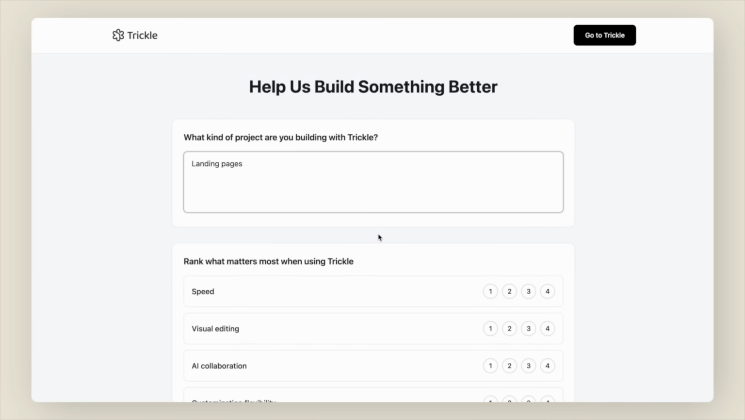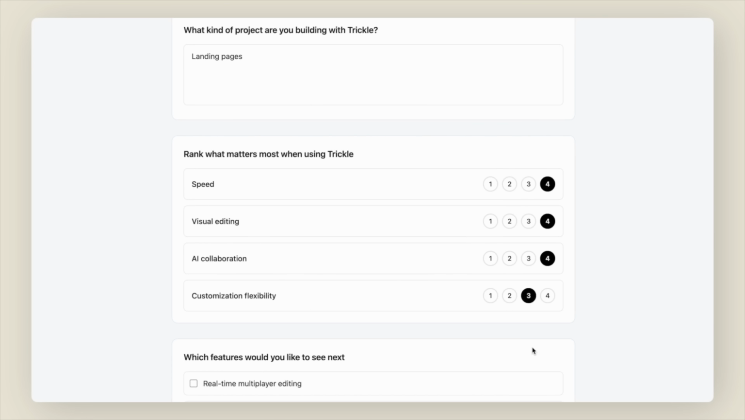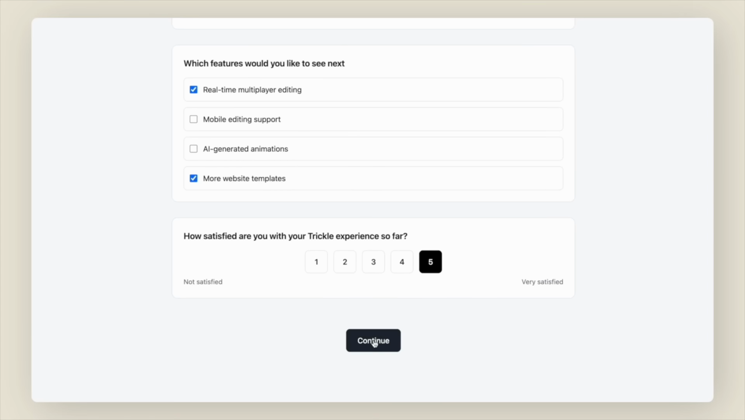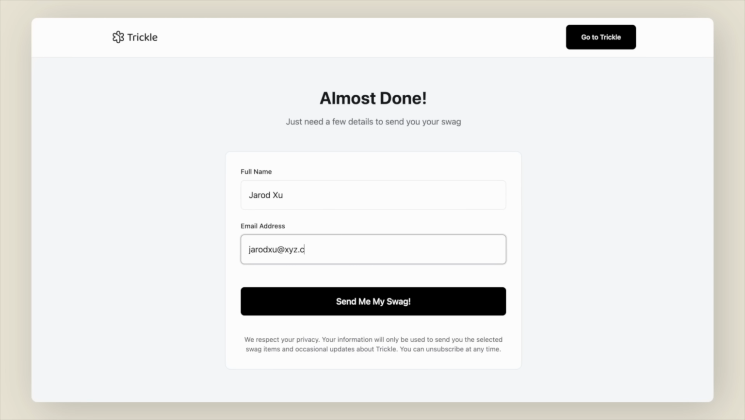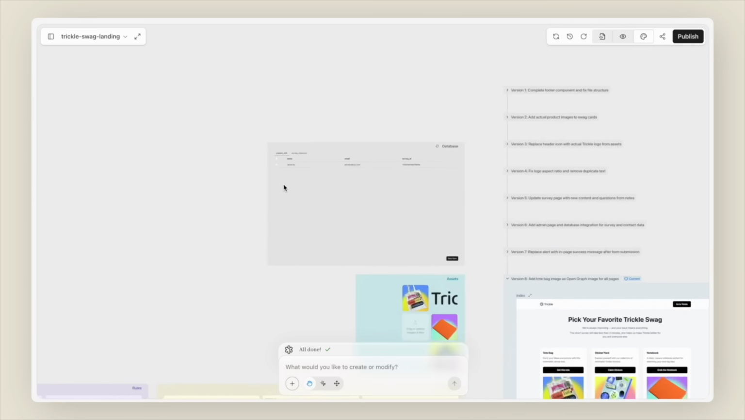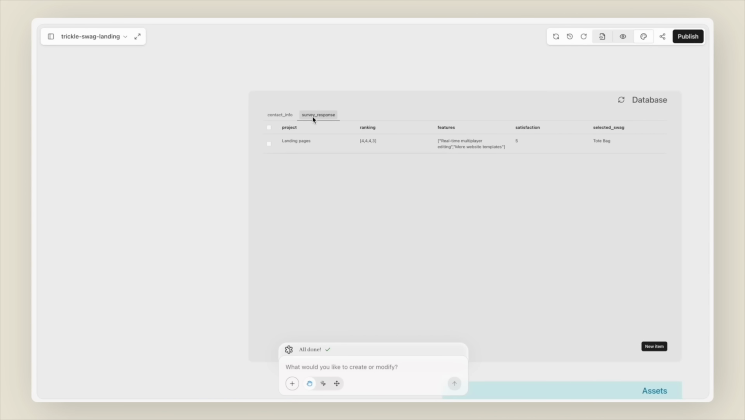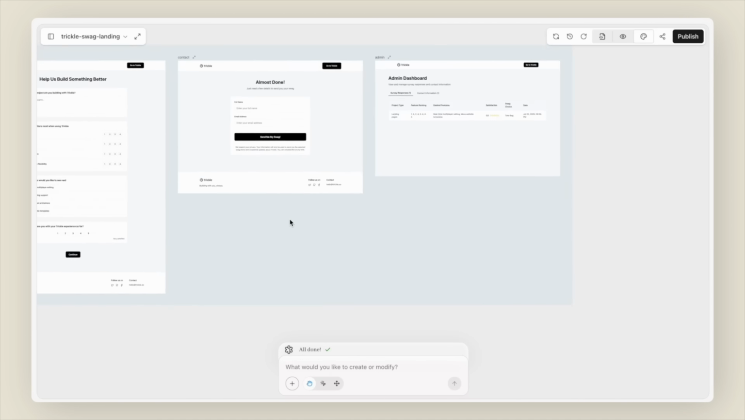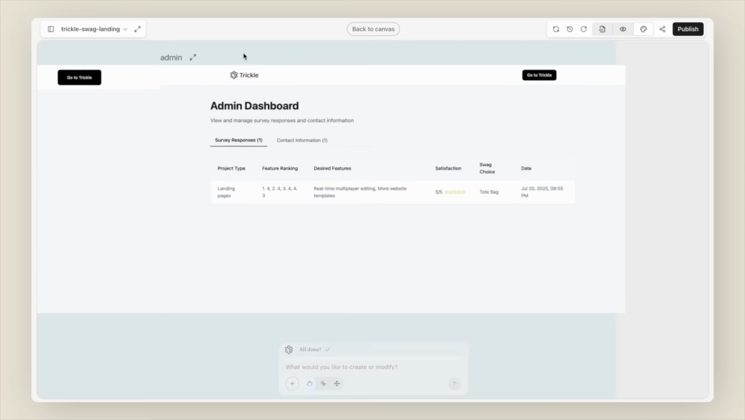Let's do a quick test. Fill out the form. Then hit submit. Okay, nice. The data lands in the table instantly, and the dashboard updates in real time.